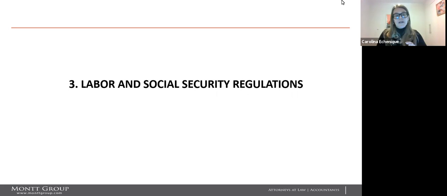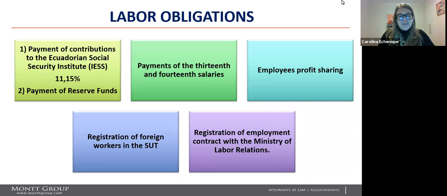Let's go finally through the labor and social security regulations. After the second year of employment, the employer has the obligation to pay reserve funds to the employees with a rate of 8.33% of the gross salary paid out each month, and the payment of contributions to the Ecuadorian Social Security with a rate of 11.15%, the payment of the 13th and 14th salaries.